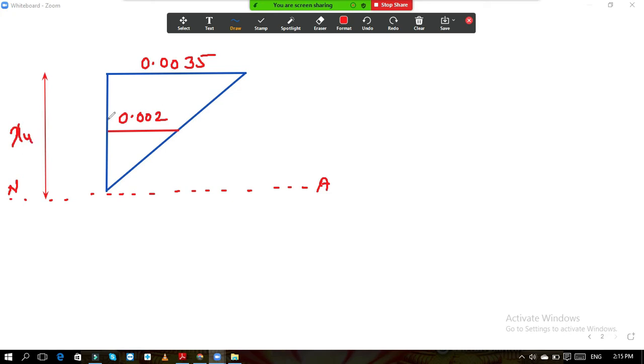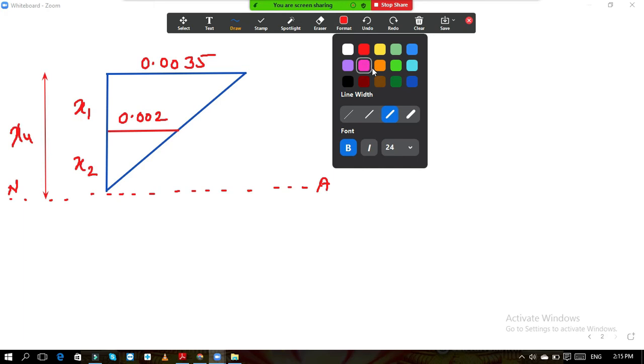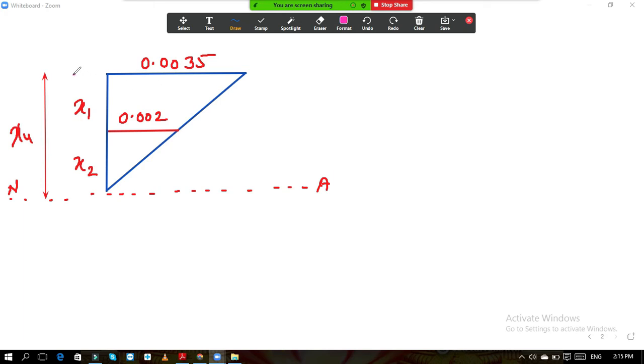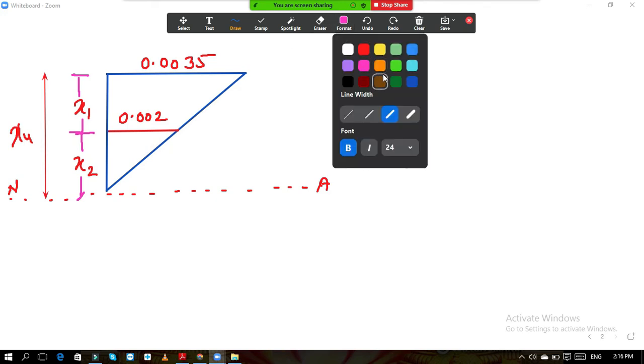Now what have we assumed? We have assumed this distance as x1 and this bottom distance as x2. So that I will also mark over here. This distance is x1 and this is x2. Now if you see these two triangles, I can use the principle of similar triangles. I will give the names first.